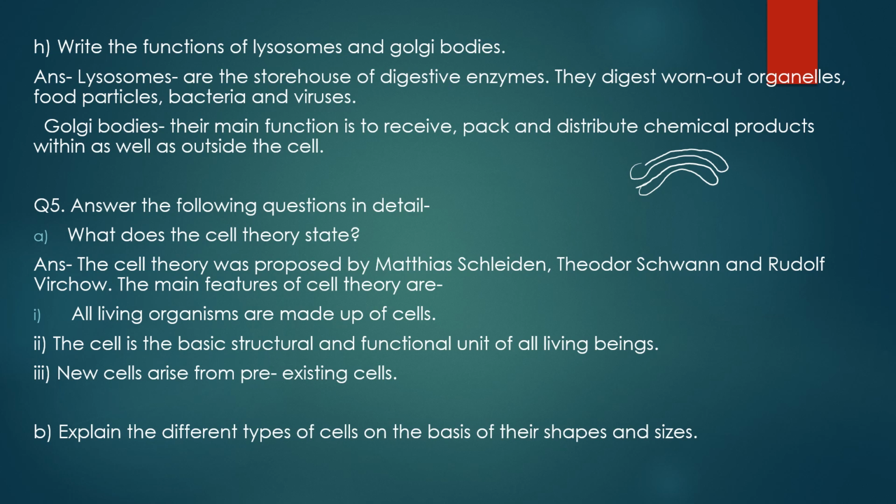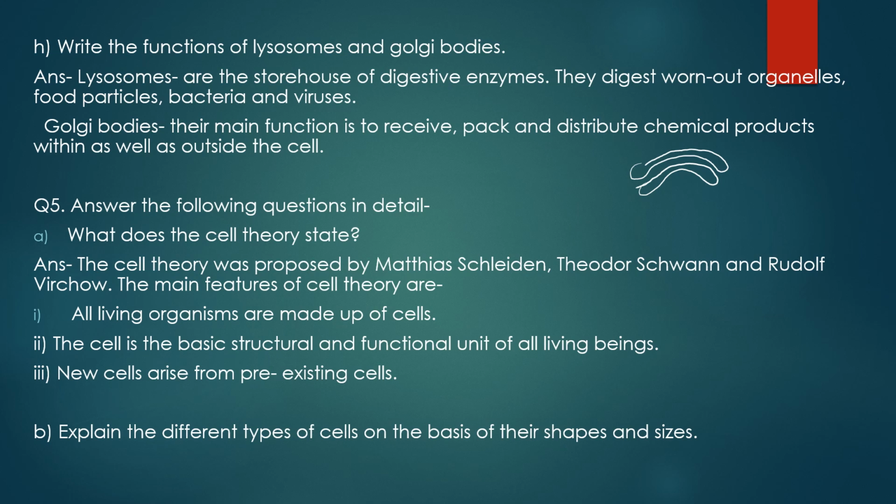So the first thing you should remember in this question is who proposed the cell theory. It was proposed by Matthias Schleiden and Theodor Schwann. Later on a few more discoveries were made and it was modified, and one more point was added by Rudolf Virchow. So all three names are to be mentioned in this answer, and then you have to mention the main points of the cell theory. That is, all living organisms are made up of cells. The cell is the basic structural and functional unit of all living beings, and all cells arise from pre-existing cells.